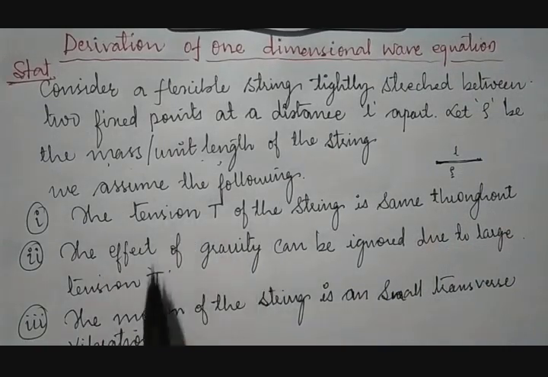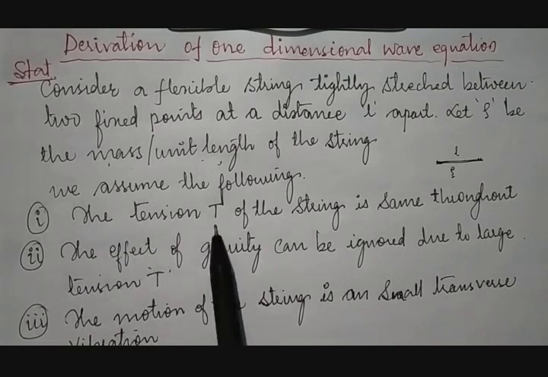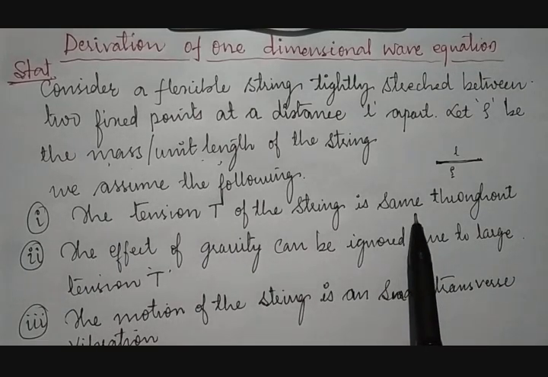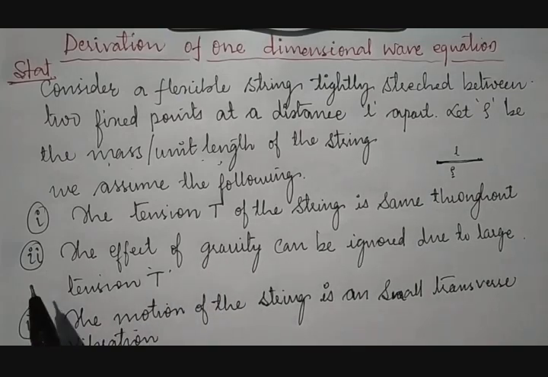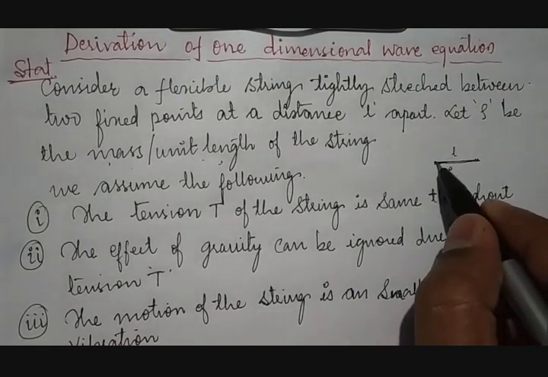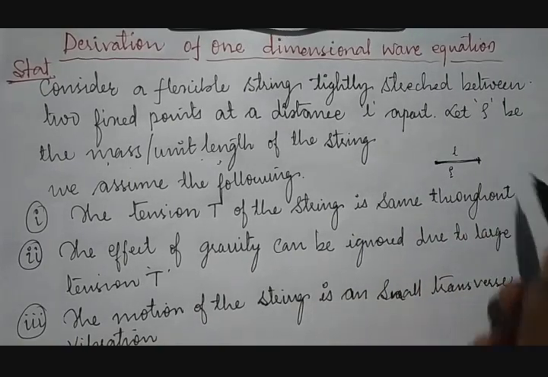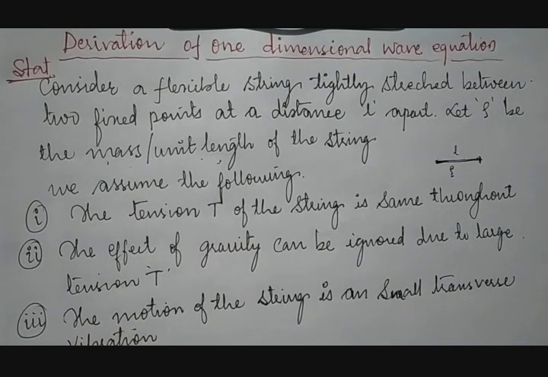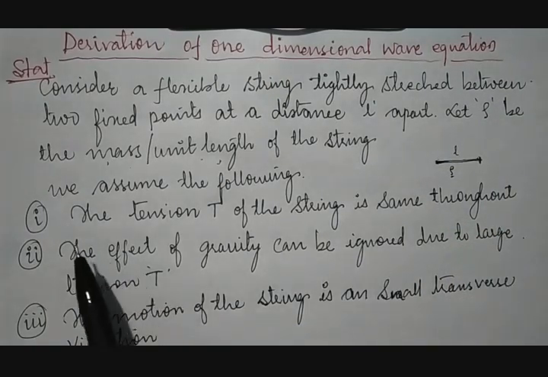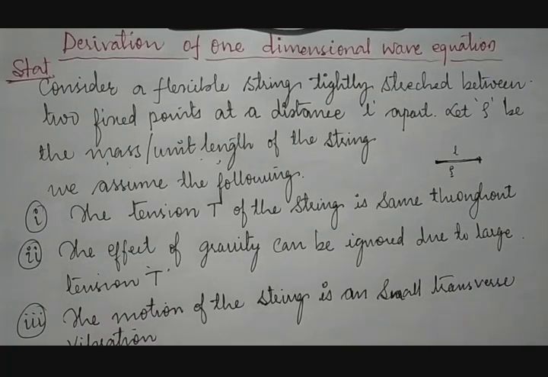Then we make a few assumptions here. What are those assumptions? The tension T of the string remains the same throughout. Means what? Whatever tension is applicable at the first point, that is the initial point, from here till the end, the same tension will be maintained. That is the meaning. Next, the effect of gravity can be ignored due to large tension.